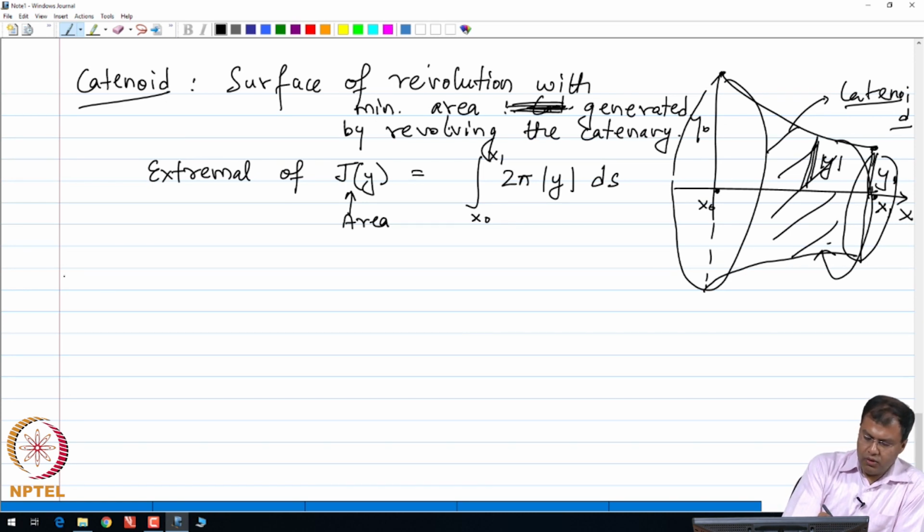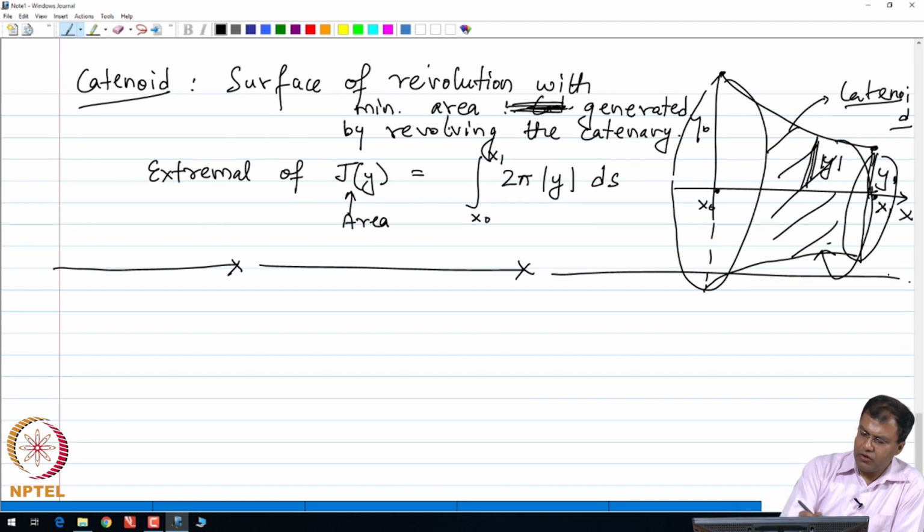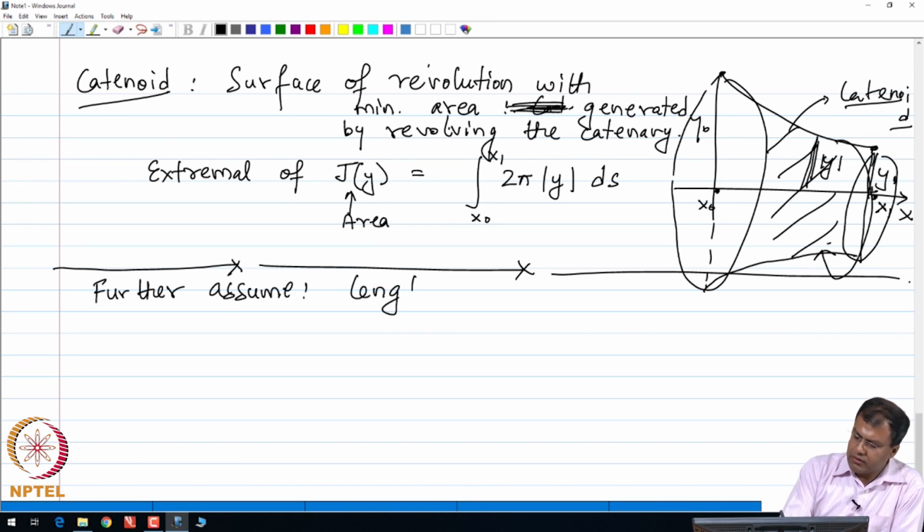Moving along, one major assumption in the catenary problem is that we have to assume certain constraints on the length of the cable.